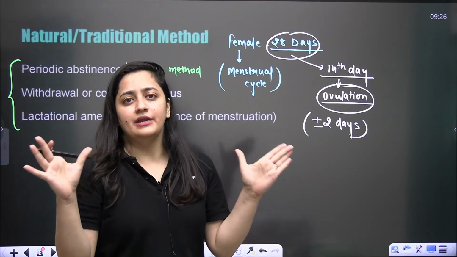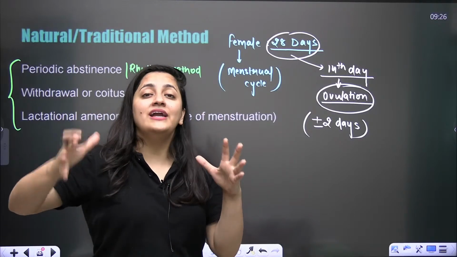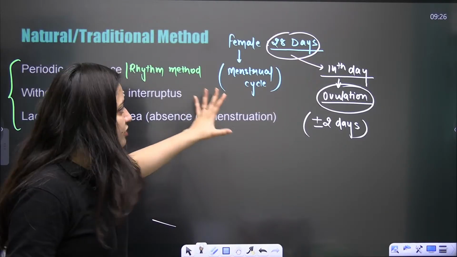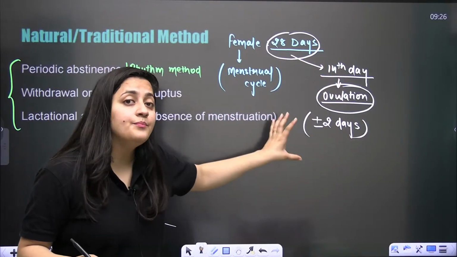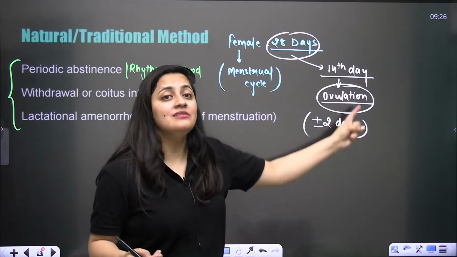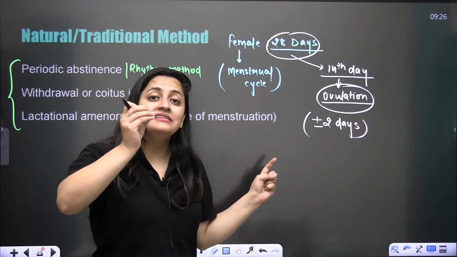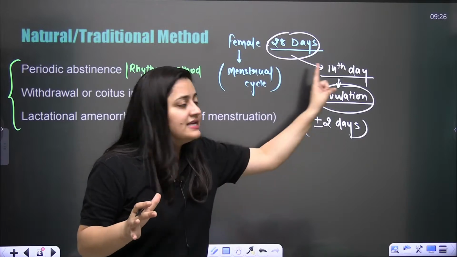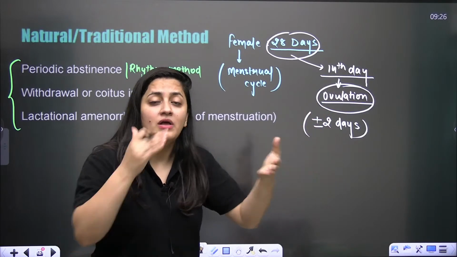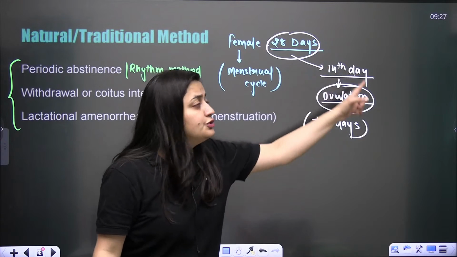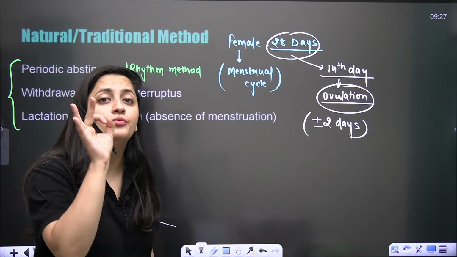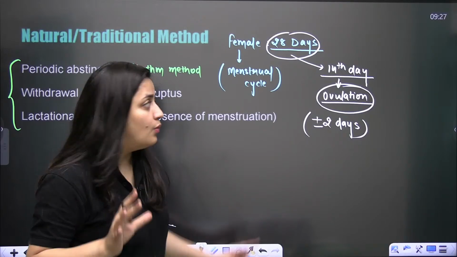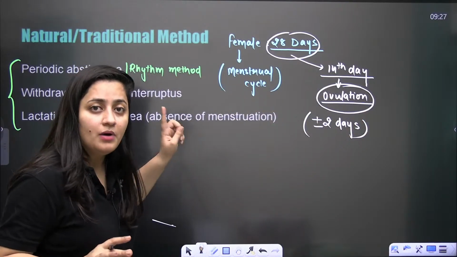So during this period, the female should avoid unprotected sexual intercourse, because this is the fertility period. At this time, the female is highly fertile. If sperm is present in the female vagina, obviously there are chances that it will get fused with the ovum, so pregnancy can occur. So sexual intercourse should be avoided during this period when you are talking about the rhythm method.